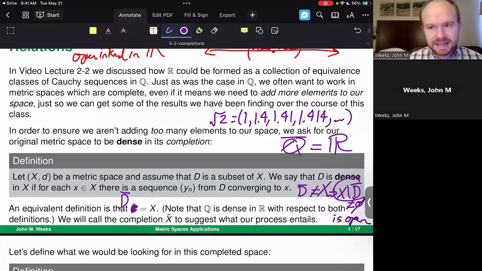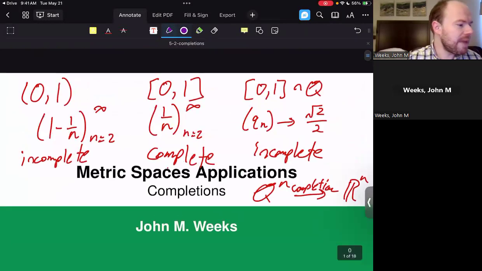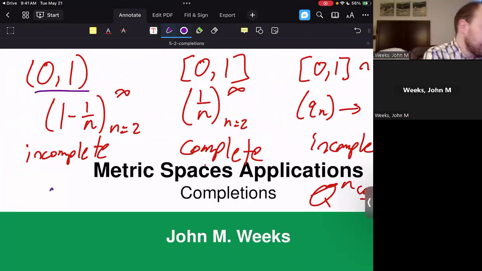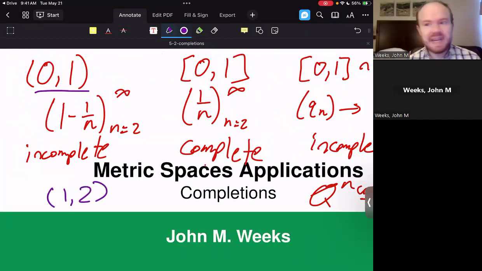So this is our notion of density. It's saying that the set that you're starting with is dense in the entire set that you're constructing. Any open interval that you might construct inside of the completed set is going to contain something inside of the set that you're completing, the set that you're starting with. That's why we can't say, for example, that the completion of the open interval from 0 to 1 is all of the real numbers, because there are plenty of open intervals that never intersect the closure of this set, the open interval from 0 to 1.